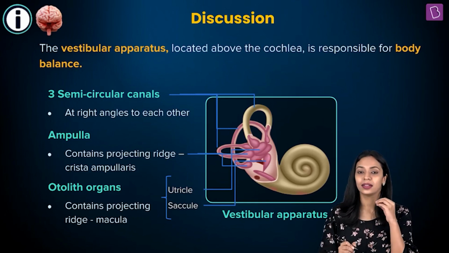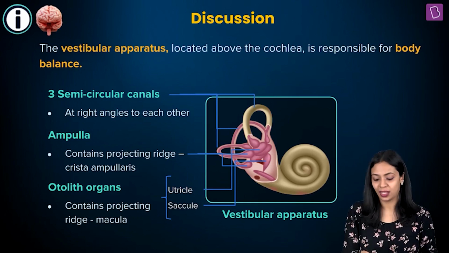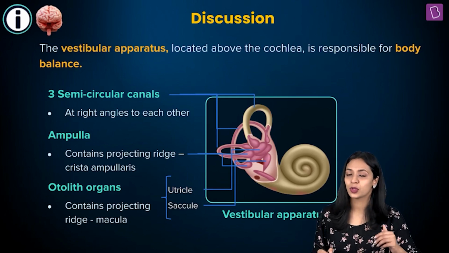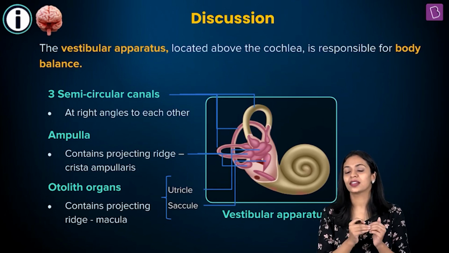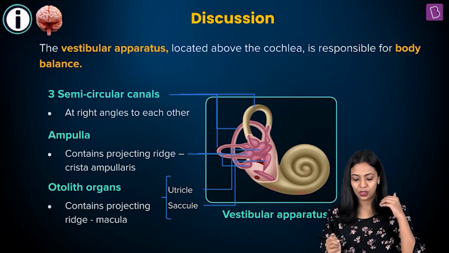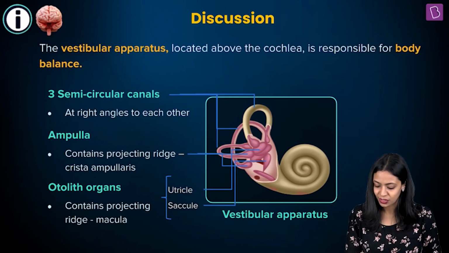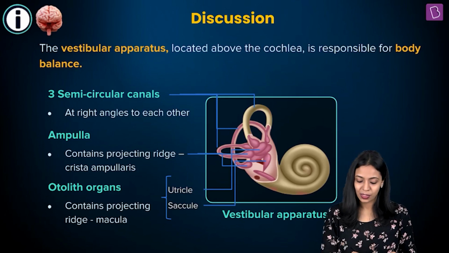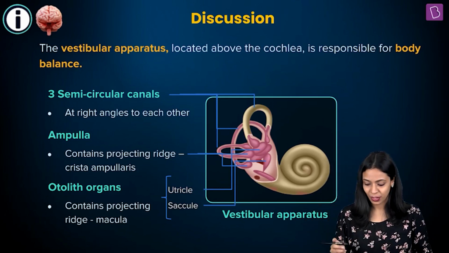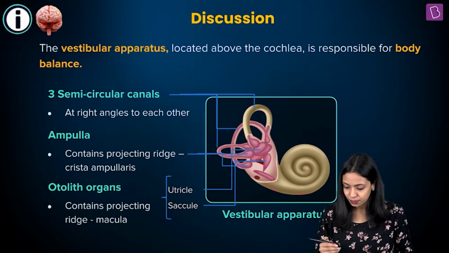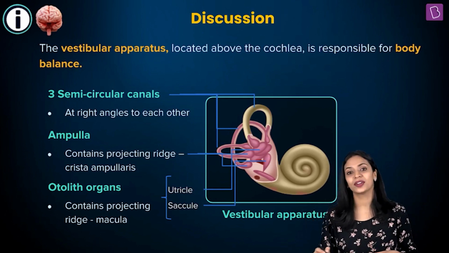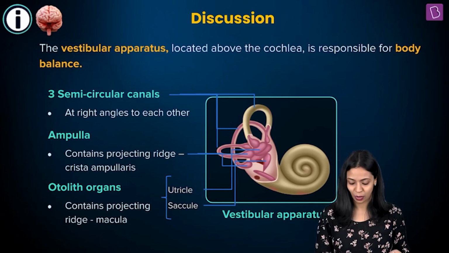Okay, and along with the three semicircular canals, you also have the otolith organ that is a part of the vestibular apparatus. The otolith consists of the utricle and the saccule. Okay, so they contain a projecting ridge that is known as the macula, and it is because of macula and crista ampullaris that balance is maintained. Okay, so what helps in body balance is the vestibular apparatus and not the cochlea as given in the option.